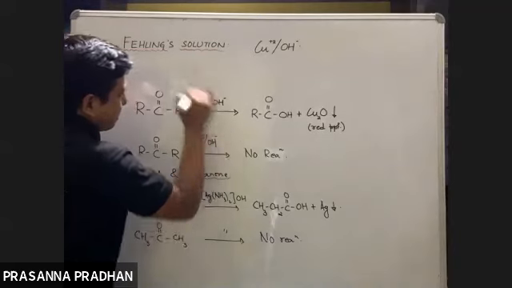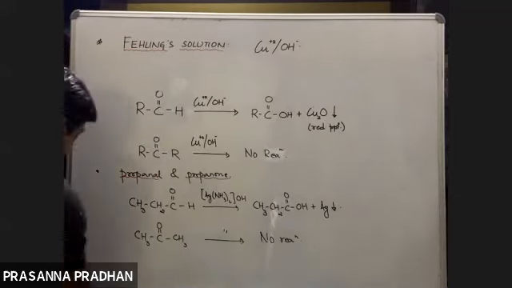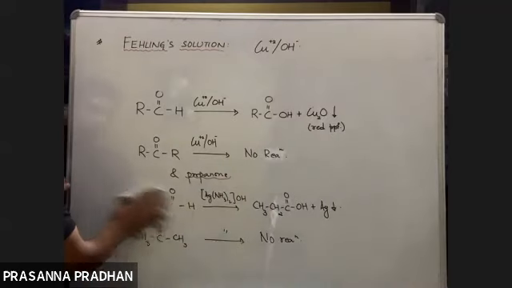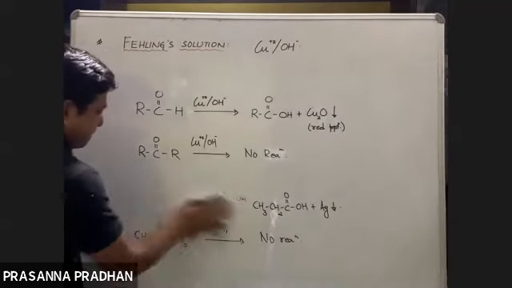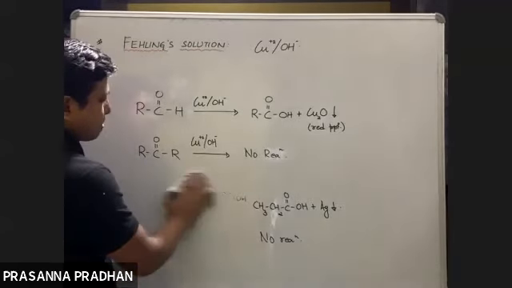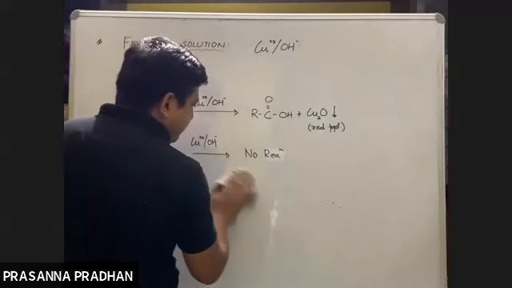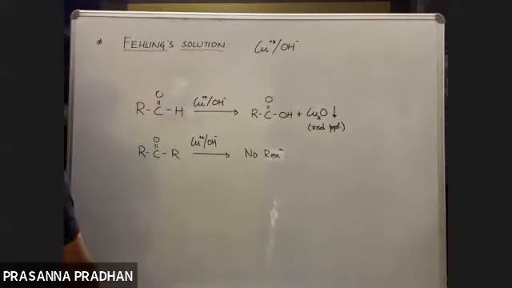Ketones do not respond to this test. Again, this reaction can be used to distinguish between your aldehydes and ketones. So it can also be used to distinguish between your aldehydes and ketones. Okay, fine. But here, one thing you note it down. Ketones do not respond to Tollens test. Ketones do not respond to Fehling's solution test. Tollens test में silver mirror PPT. And Fehling's solution में, yeah, red PPT.